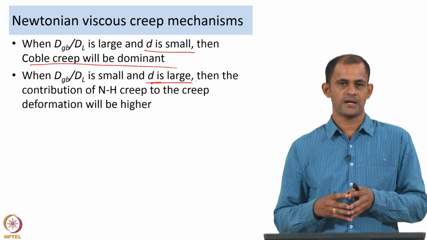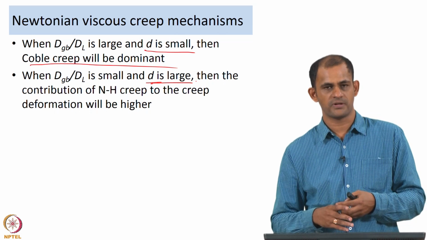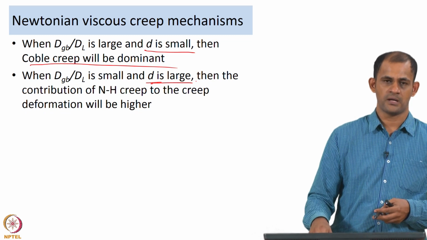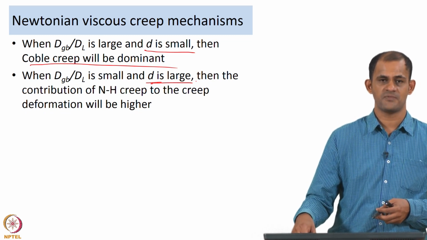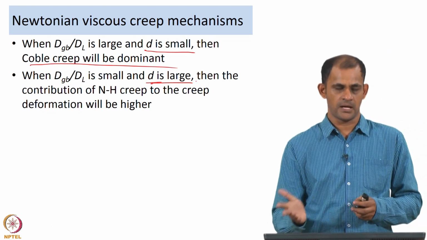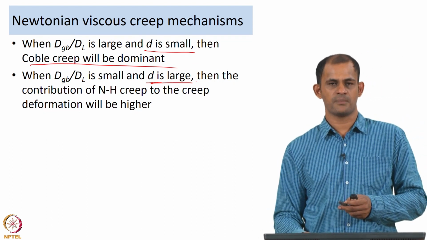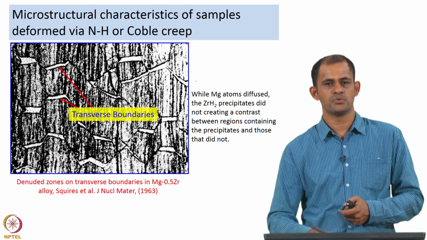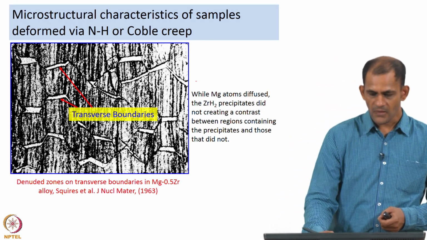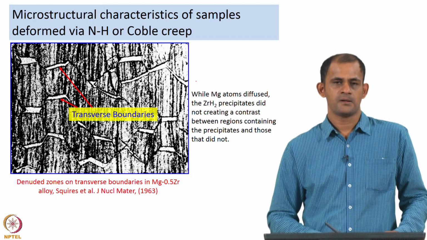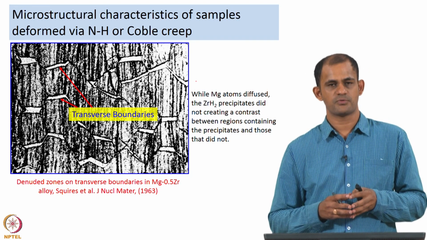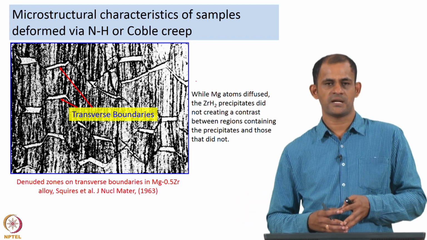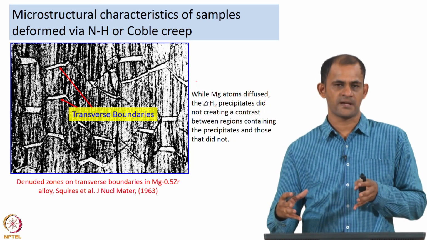Now, similarly, in general when you talk of creep, you want to see if diffusion creep is operating or not, or instead of diffusion creep, if dislocation creep is controlling. So, how do you find out which one was the rate controlling mechanism? Another way of doing it is by looking at the microstructures that form during the creep deformation process. What I am trying to say in this slide is that depending on whether the deformation process is controlled by diffusion based mechanisms or by dislocation based mechanisms, you will have different characteristic microstructures.